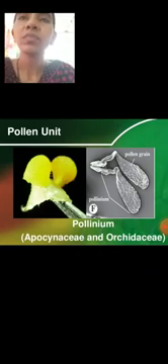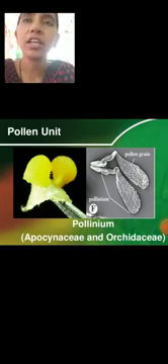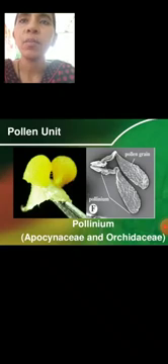So especially in the Asclepiadaceae family, the pollen in the pollen sacs are united in a single compact mass, and that mass is known as pollinium. So pollinia are formed in Asclepiadaceae and also in Orchidaceae.